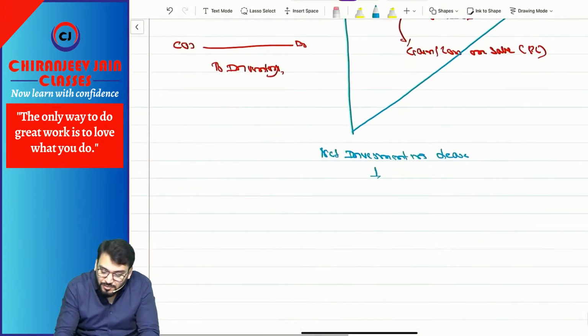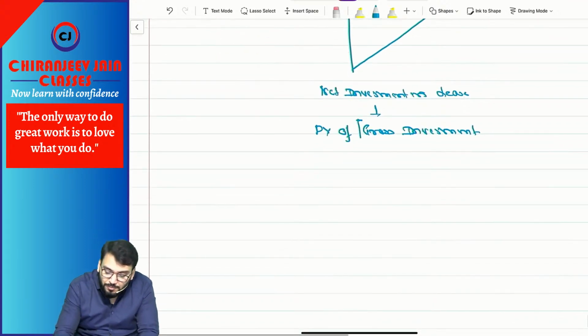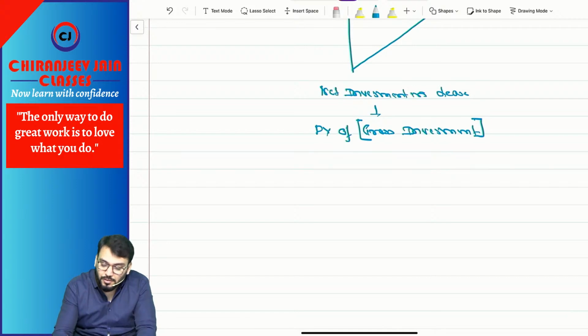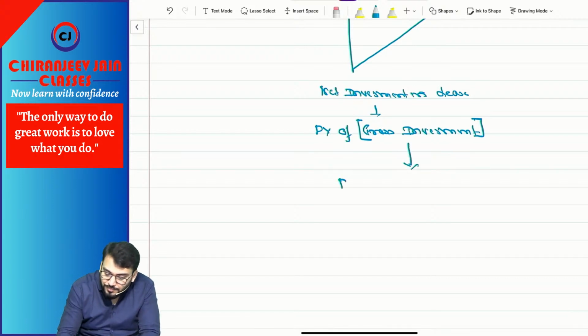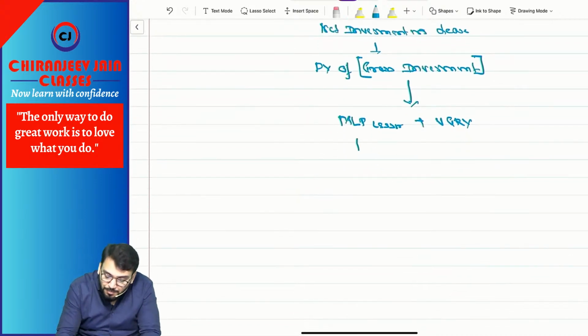So net investment means what? Present value of gross investment. Present value of gross investment. Now I need to explain what you mean by gross investment. Gross investment means what? MLP from the point of view of lessor plus UGRV. MLP from the point of lessor means what?